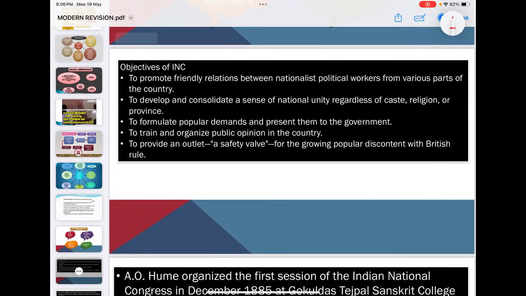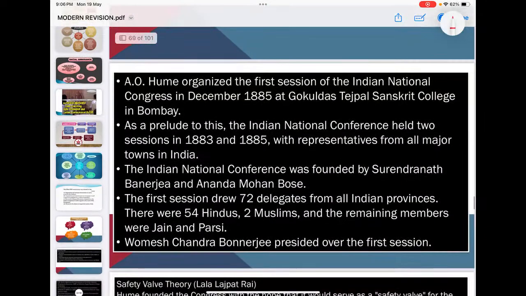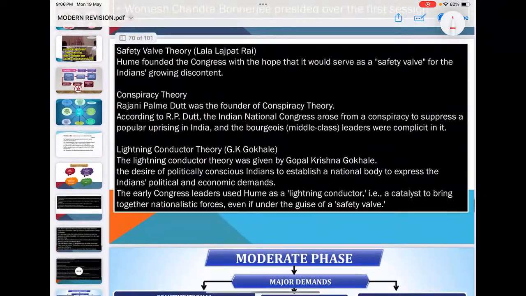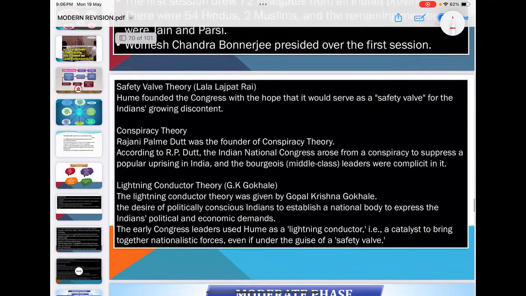Then there is the formation of INC. What are the initial objectives of INC? There is the safety valve theory regarding the foundation of INC. Hume founded Congress with the hope that it would serve as a safety valve for growing Indian discontent. Conspiracy theory: Rajani Palme Dutt, the founder of the conspiracy theory, according to that, the Indian National Congress arose from a conspiracy to suppress popular uprising in India, and bourgeoisie leaders were complicit in it.